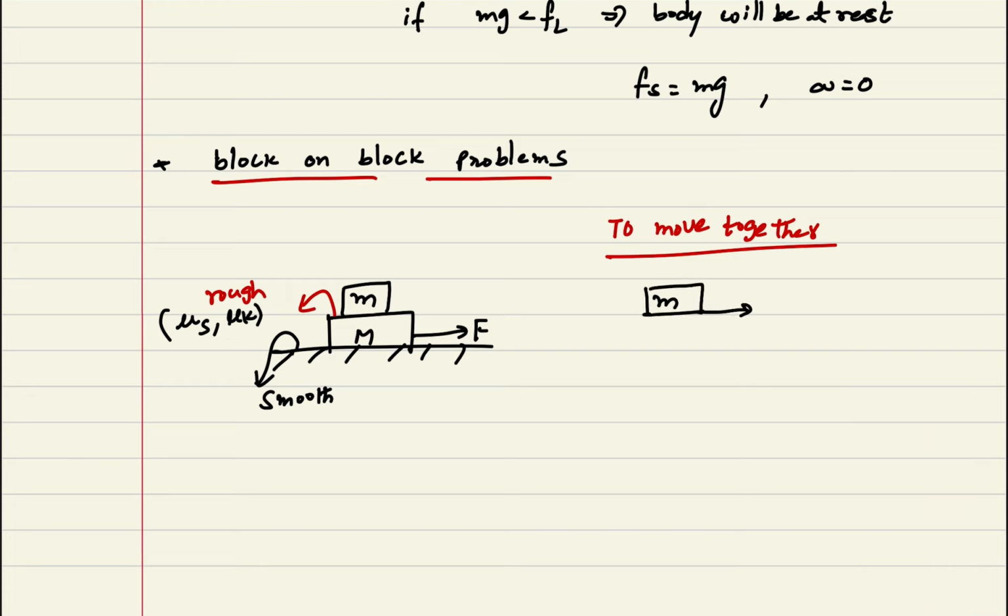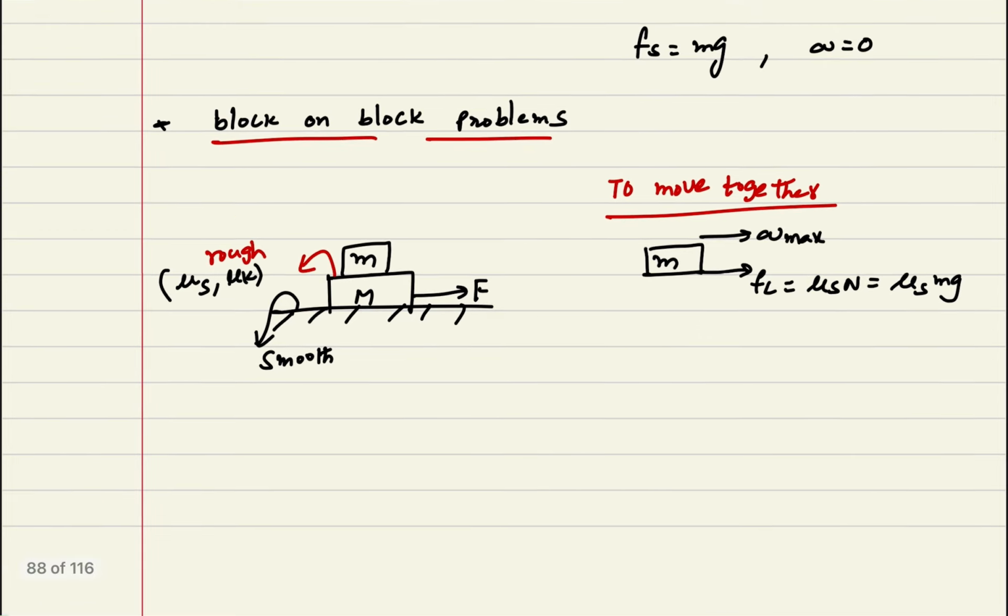On the body of mass m, we can see there will be limiting friction. That value is mu s into normal reaction, that is mu s into mg. Now this is the maximum acceleration value we can see. I am calculating the maximum acceleration to move together. We can say that A is equal to mu s into g. Both blocks will have the same acceleration.